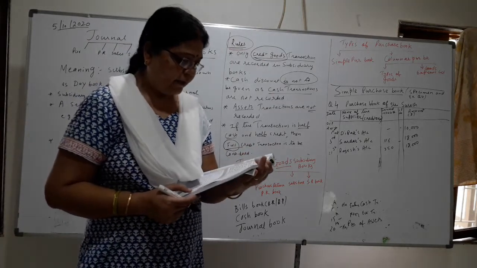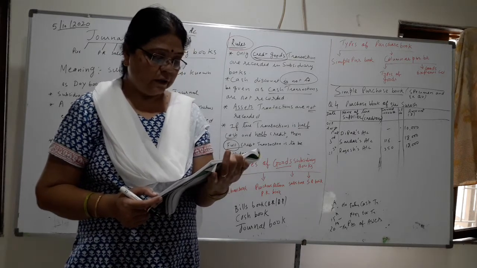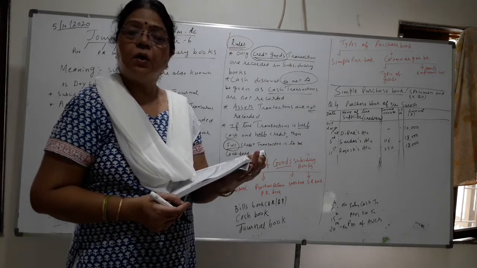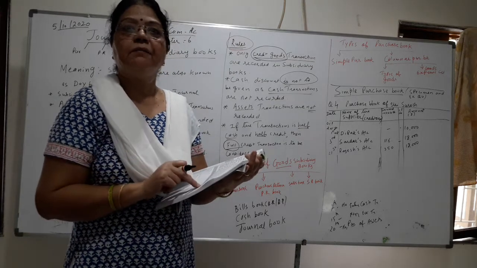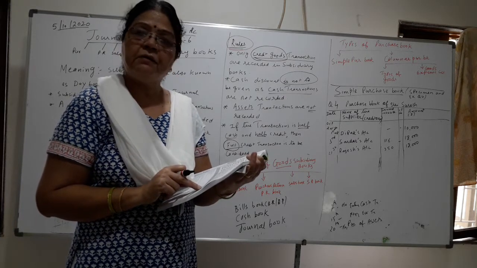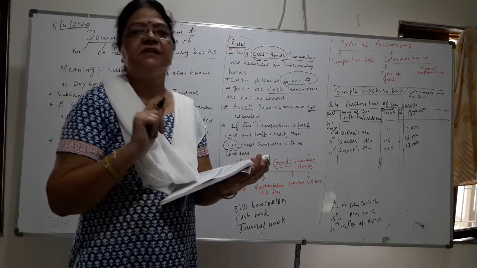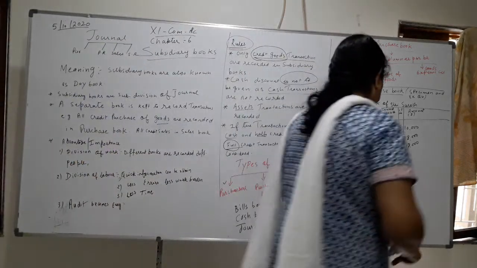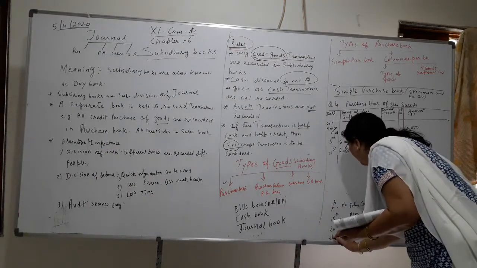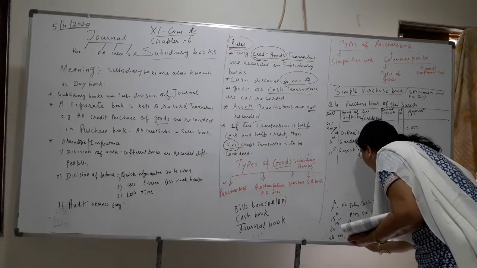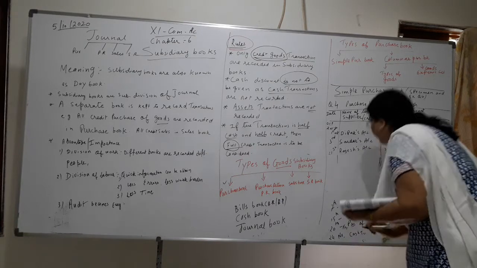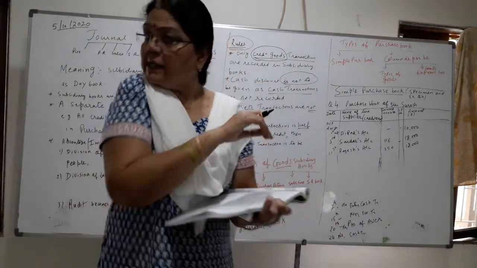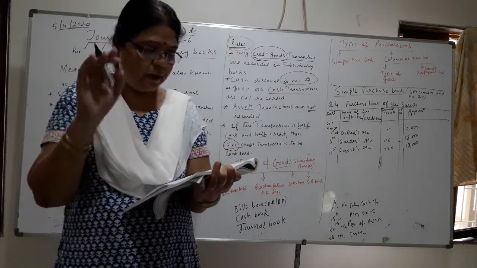Then next, children, purchase goods 14,000 at 5% cash discount. We will enter? No. Why no? Because the name is not given. Name is not given means it is a cash transaction. So 24th also no. I am writing in short, in rough for you; in the exam there is no need to write. No name means it is a cash transaction, and cash transaction we don't have to enter.